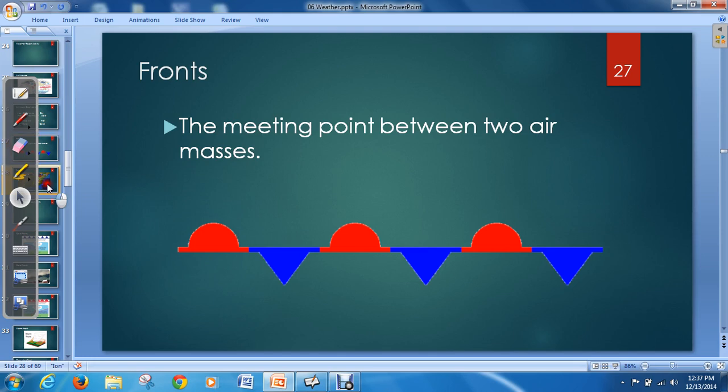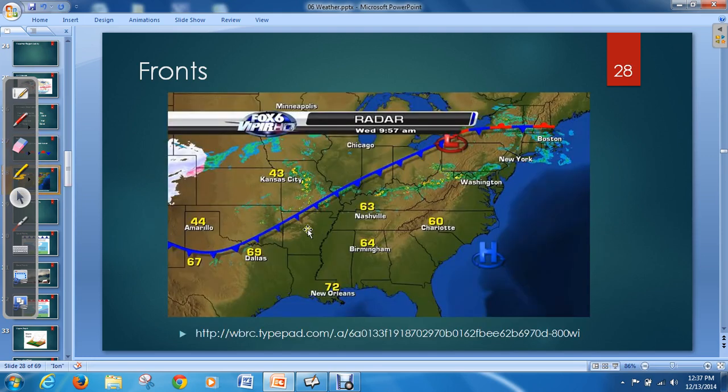Okay, so for example, you've probably seen on a weather report like a cold front coming in, and they draw this nice big blue line across a map. And when they do that, that's actually the meeting points between two fronts. So you can imagine over here might be a continental polar front, and down here on the right might be a maritime tropical, right? And so you can actually kind of envision this air mass going this way and this air mass going this way, right?